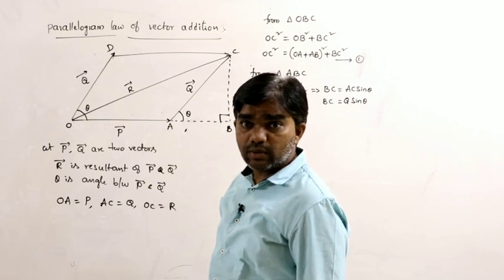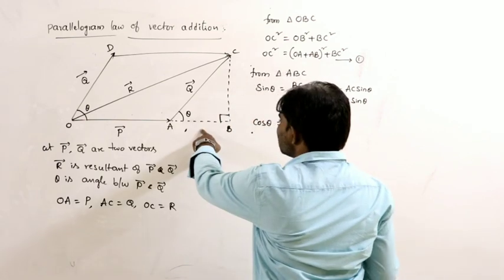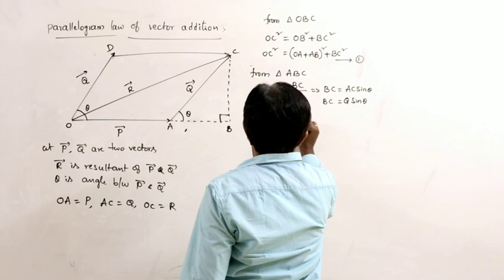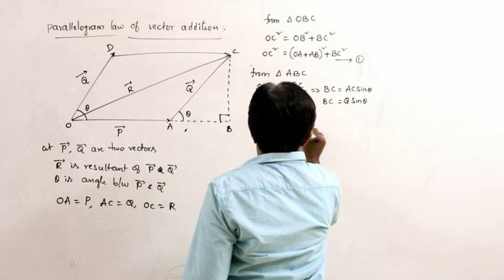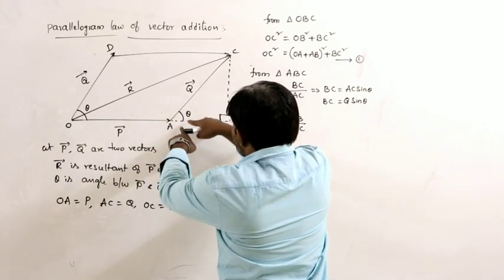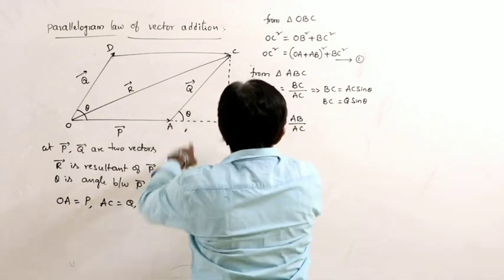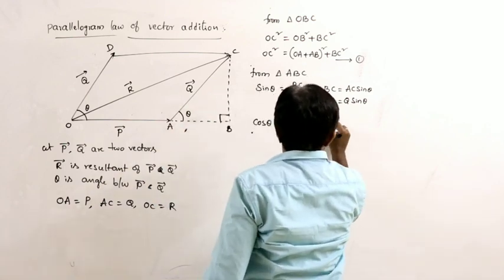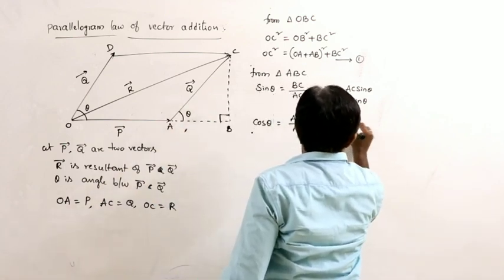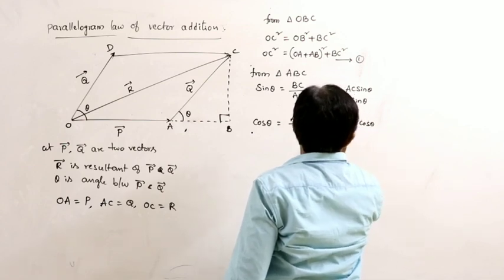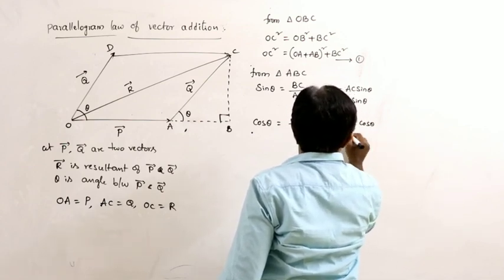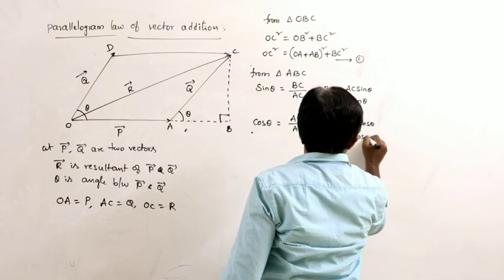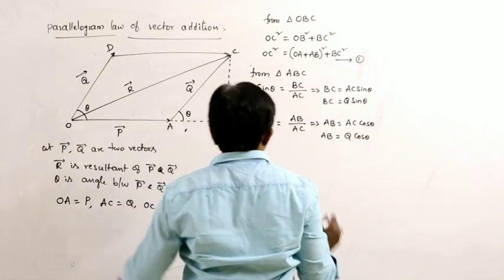From triangle ABC, the adjacent side is AB and the hypotenuse is AC. So AB is equal to AC cos theta, which is Q cos theta.